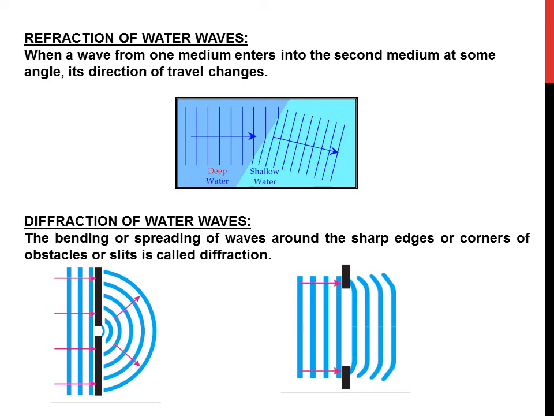Diffraction can only be observed if the size of the obstacle, or the slit that is produced because of that obstacle, is comparable with the wavelength of the water wave. In the second picture, the slit is larger, so small diffraction is produced.